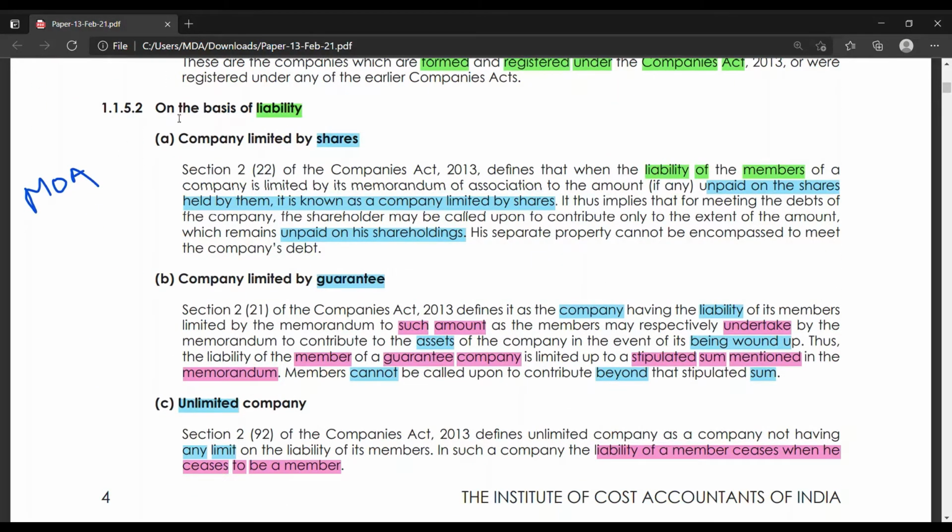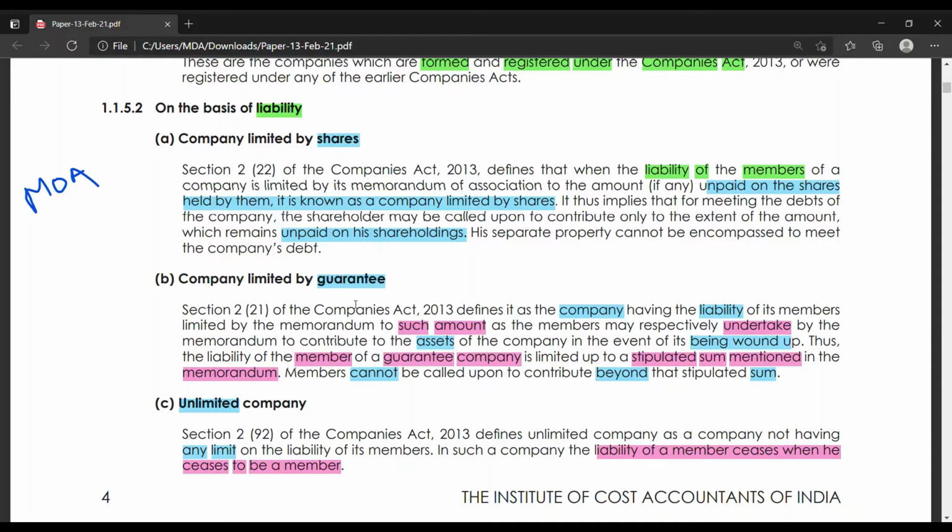The next one is on the basis of liability. Here we have three types: company limited by shares, company limited by guarantee, and unlimited company. In a company limited by shares, when a shareholder has an unpaid amount on shares, then by its MOA, that is Memorandum of Association, that unpaid amount will become his liability. His separate property cannot be used to clear the company's liability.